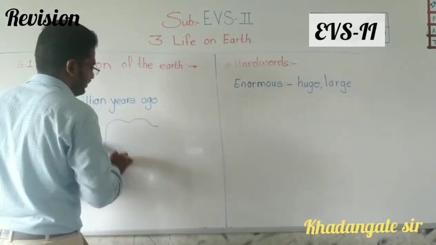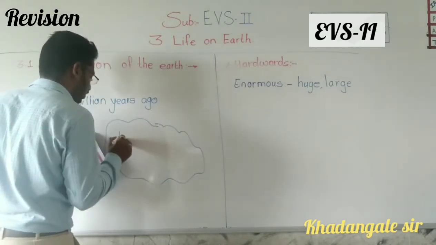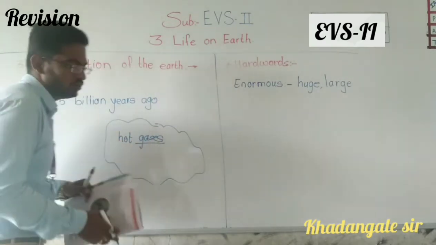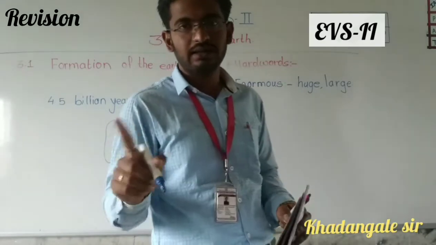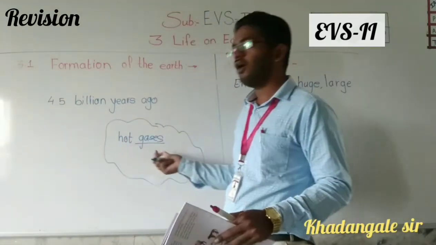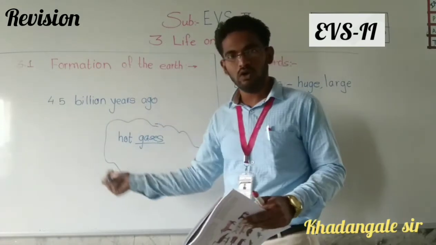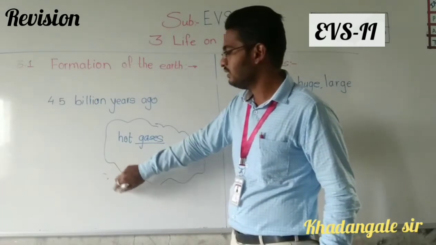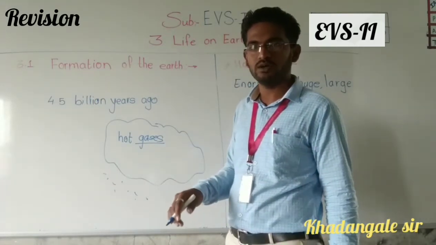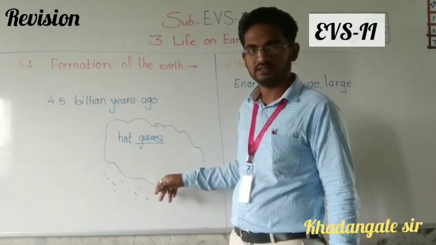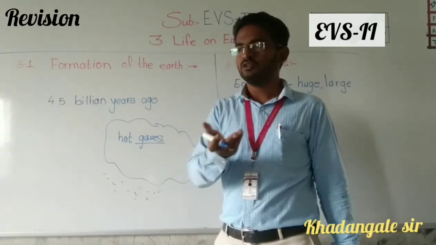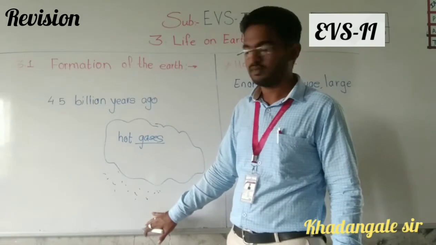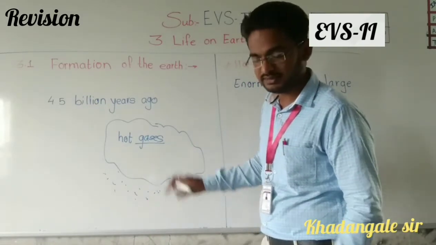Suppose this is the cloud. What is here? Hot gases. Gases is a plural word. Why is it plural? Because in that cloud a single gas was not there; many gases were there. A big cloud of hot gases and dust. Do you know, there is dust on your benches also? When you come to school, you can see dust. Yes, because our students are not there, so who is sitting on the bench? Only dust. Okay. So dust and these hot gases.